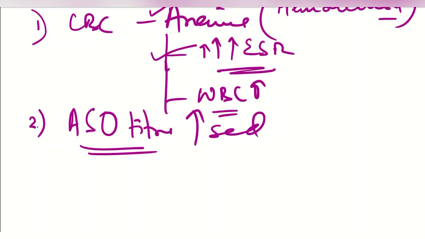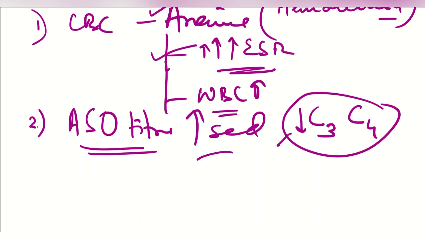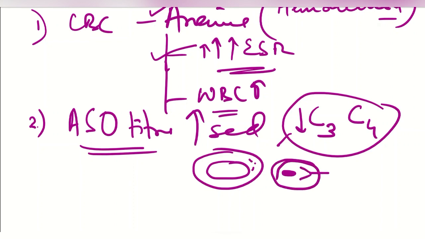Besides this, there is hypocomplementemia, that is, C3 and C4 levels will be reduced. These complements are in the blood, and whenever the streptococcal bacteria and the antigen-antibody reaction occur, the complement jumps into these areas where the antigen-antibody reaction is occurring, as a result of which their levels fall inside the circulation.